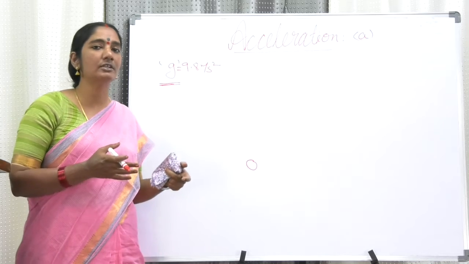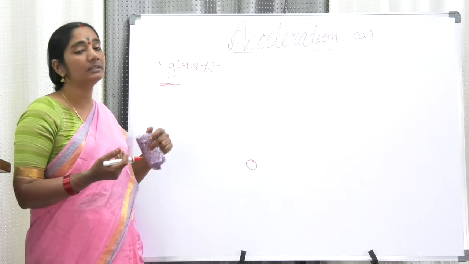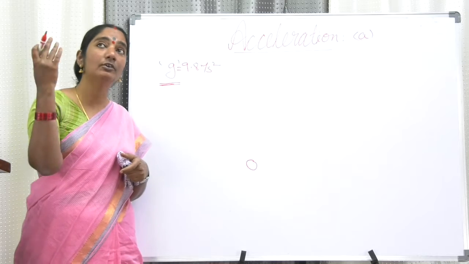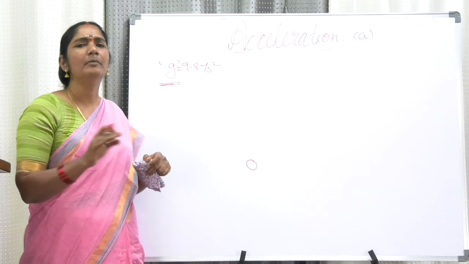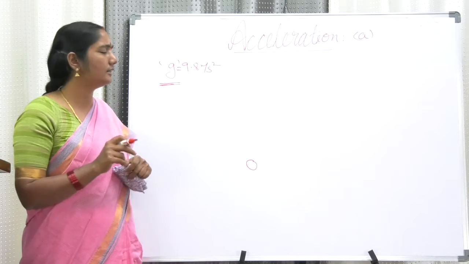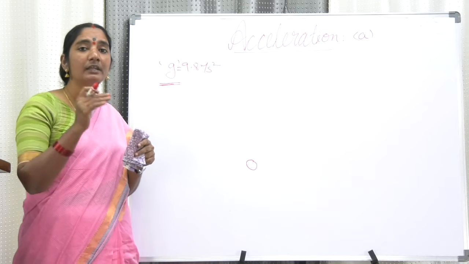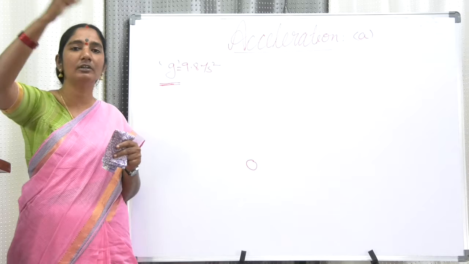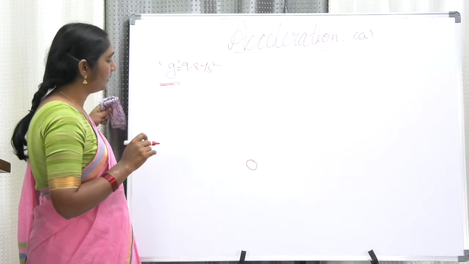If the mineral deposits are more in a given area, the density of the earth increases and the G value will change. If you go deep into a mine, the G value will change. If you go to higher altitudes on a mountain, the value of G changes. But whatever the change, they are slight changes, and mostly it is taken as constant on planet Earth. From planet to planet, depending on the mass and other quantities, the G value differs. Okay, we are not going to talk about that point.